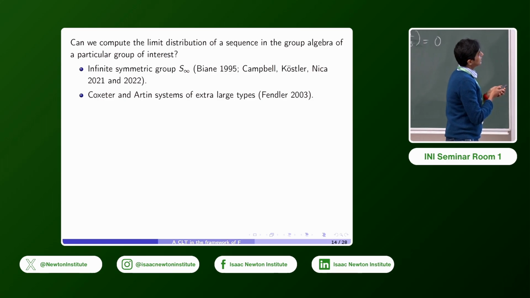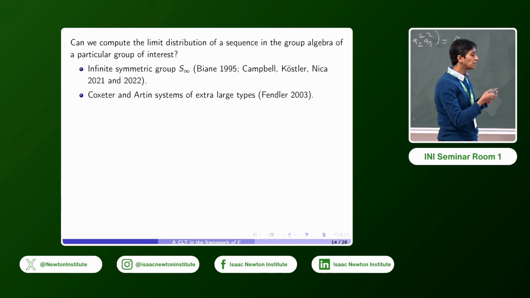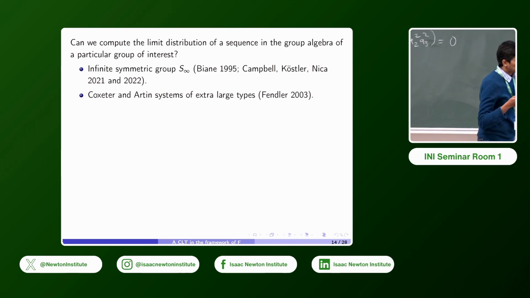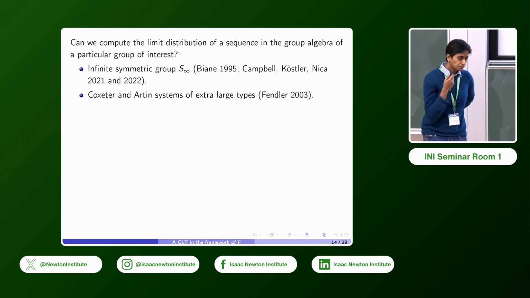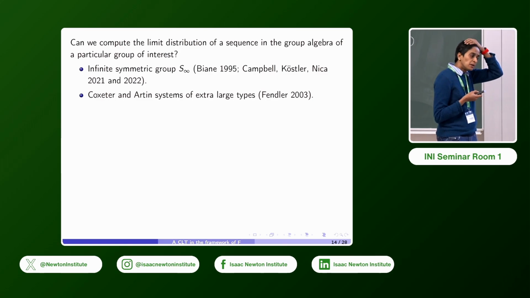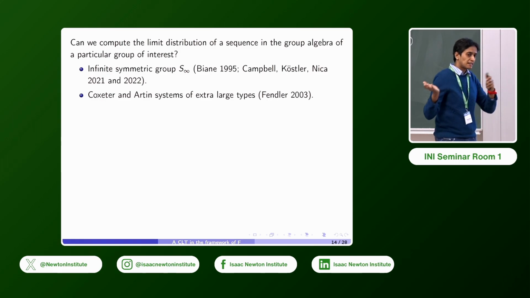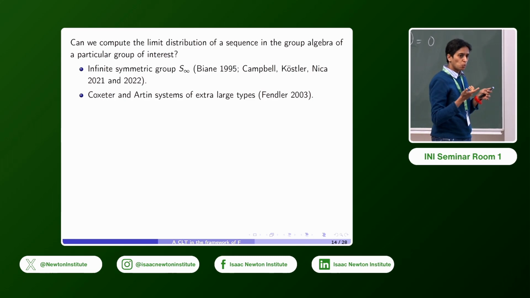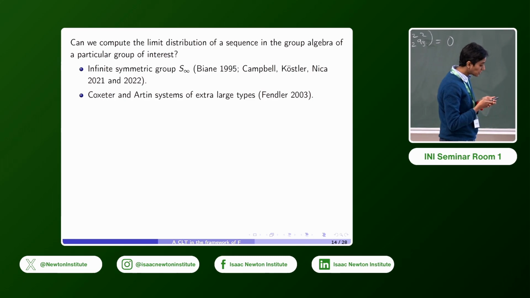And Philippe Biane in '95 worked in the context of the infinite symmetric group, S infinity, the group of all finite permutations. The sequence that he worked with came from the sequence of star generators of S infinity. The expectation functional there was a canonical trace from the left regular representation. And the CLT in that context gave the limiting law as the semicircular distribution.